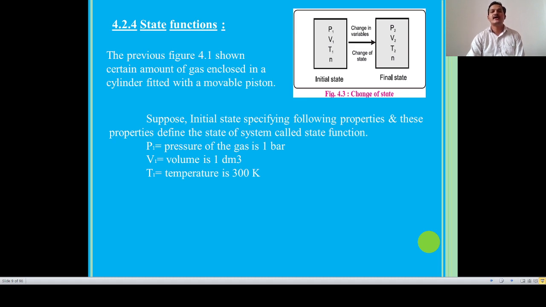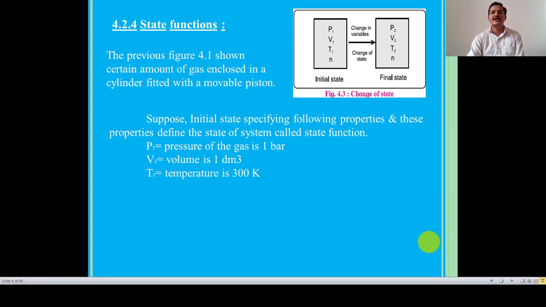Suppose the initial state specifies the following properties: pressure 1, volume 1, temperature 1, and number of moles, which remains constant. These properties define the state of the system, called a state function. Let us see.